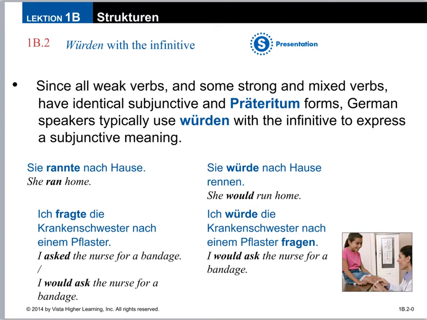So instead of sie rannte, which could mean she ran or she would run, it's much clearer to say sie würde with rennen at the end. She would run. Same thing with ich fragte. Are you saying I asked or I would ask? We need context clues to know, so it's much clearer to say ich würde with fragen at the end.